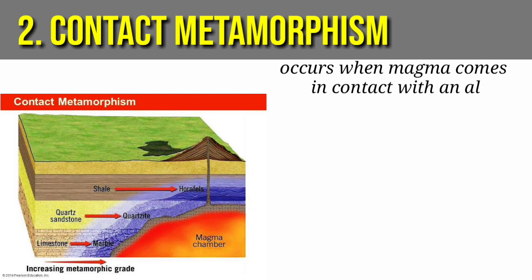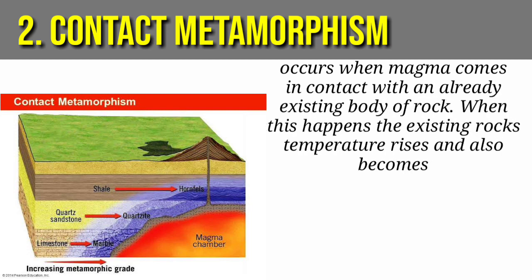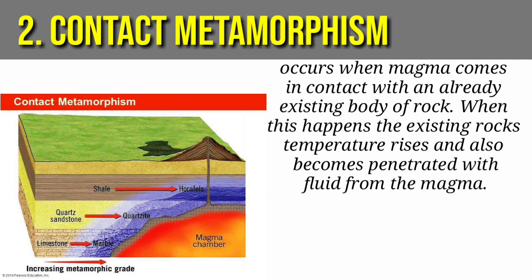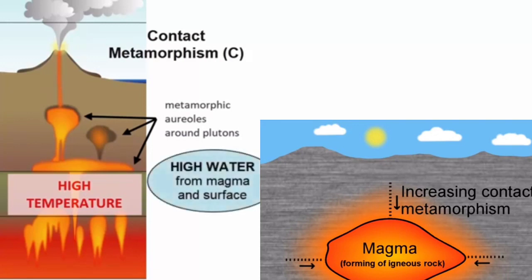Contact metamorphism occurs when magma comes in contact with an already existing body of rock. When this happens, the existing rock's temperature rises and it also becomes penetrated with fluid from the magma. The area affected by the contact of magma is usually small, from 1 to 10 kilometers. Contact metamorphism produces non-foliated rocks such as marble, quartzite, and hornfels.